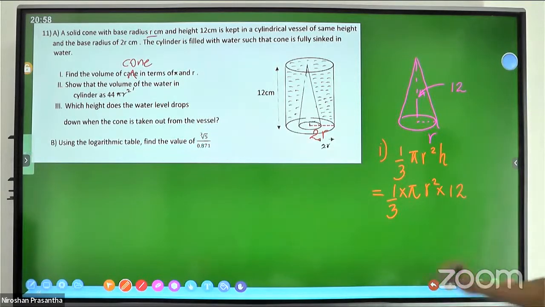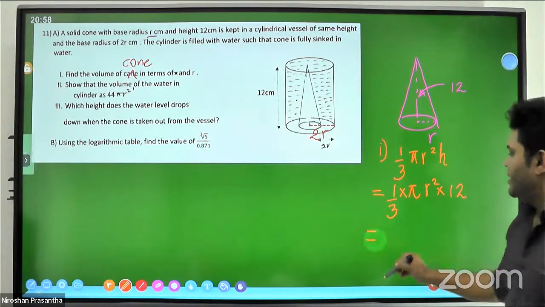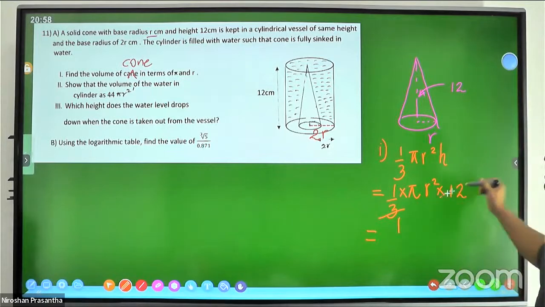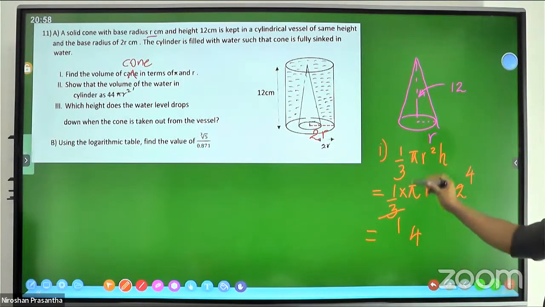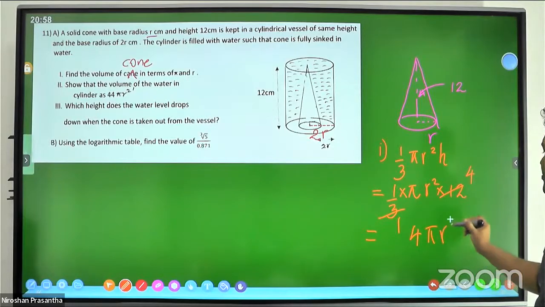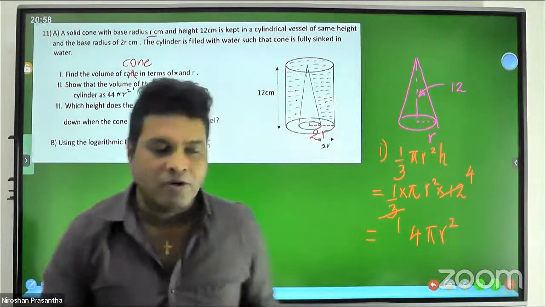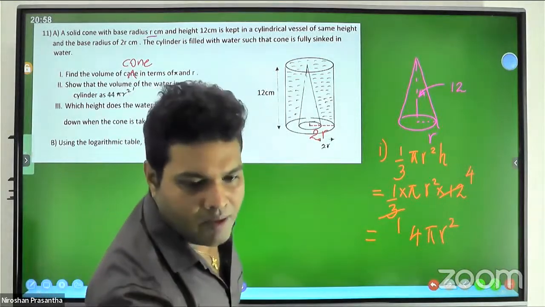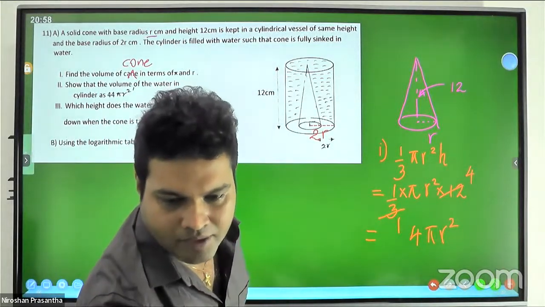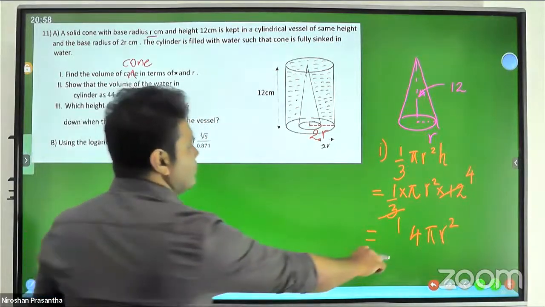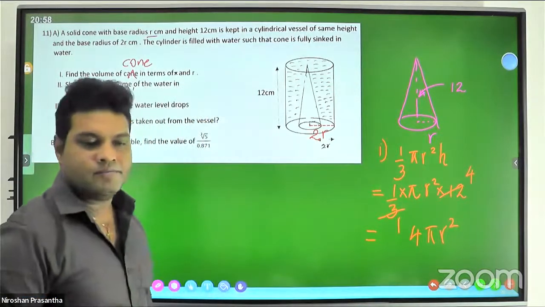I don't need to substitute centimeter. 3 times 4 is 12, so 4 pi r square. We don't substitute 22/7 for pi because this is an algebraic problem, right? This is enough for the volume of the cone.